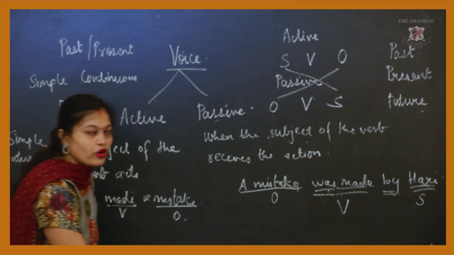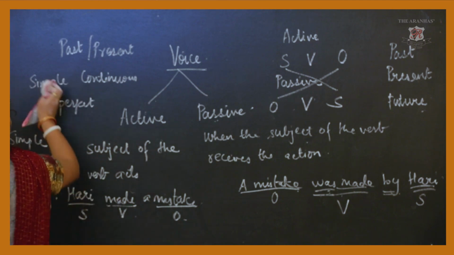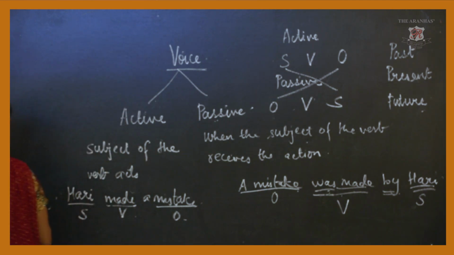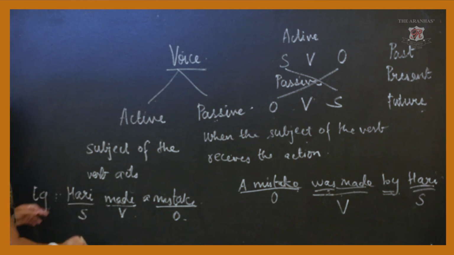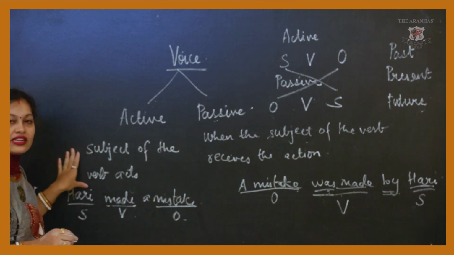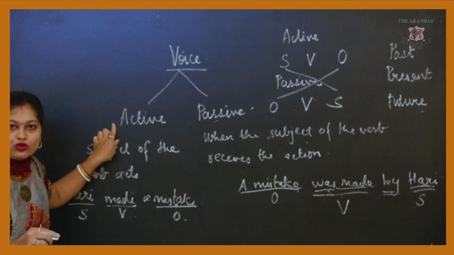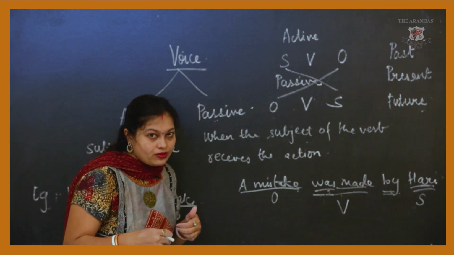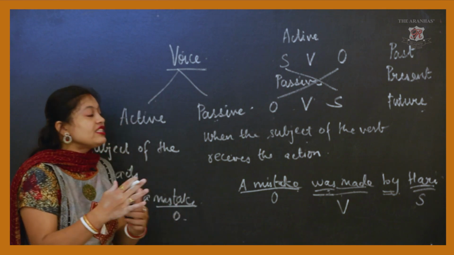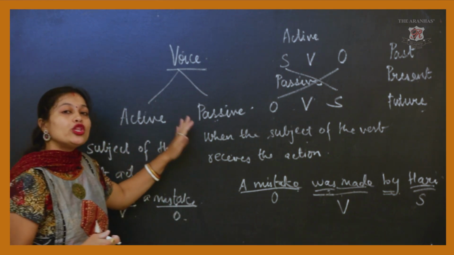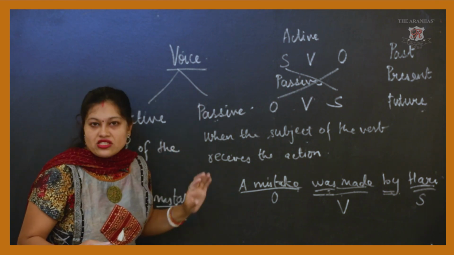I'll draw one diagram for you all based on the tense. Once again, we'll revise what is active and what is passive voice. Active: when the subject of the verb acts, that time it is active voice. When the subject of the verb receives the action, where the object is given more importance, more stress is given on the object, that time it is passive voice.